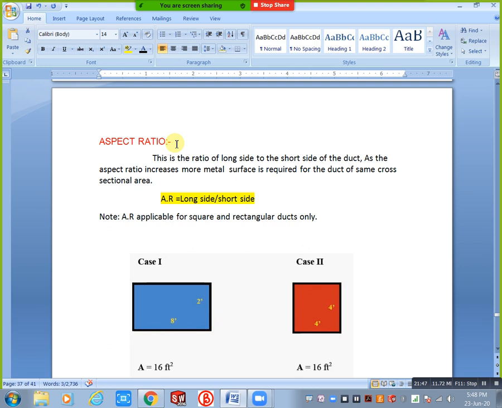Right, what you said is right. When you increase your friction losses, automatically our pressure is dropping. When we drop our pressure, automatically we need a high capacity fan. When you select a high capacity fan, automatically our power consumption increases. When you increase your power consumption, automatically the monthly bill also increases, meaning running cost also increases. Aspect ratio, running cost purpose.